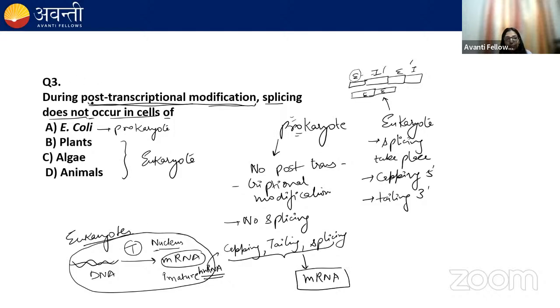Okay, so post-transcriptional modification and splicing only take place in eukaryotes. In prokaryote, there is no post-transcriptional modification and there is no splicing because they do not have introns. So the question is asking during post-transcriptional modification, splicing does not occur in which cells. It does not occur in prokaryote, which is E. coli. I hope it is clear to everyone now.